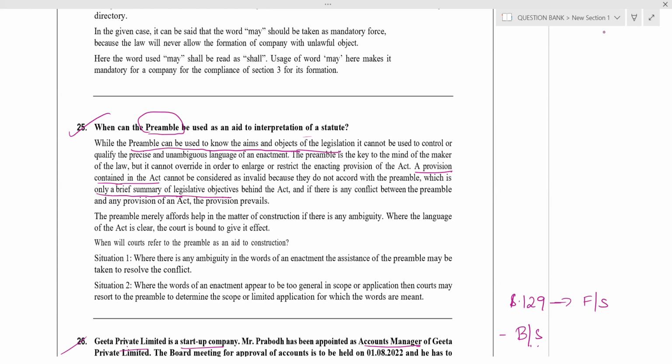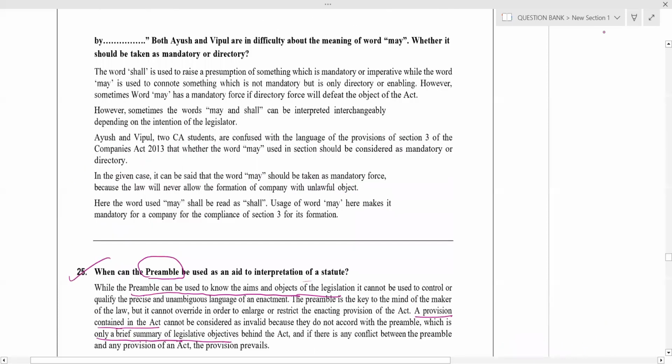The preamble just tells the aim and objective. With the help of the preamble, we cannot get full clarity. We will just know why this law, what is the objective of this law, and what is the intention of the lawmaker for creating this law. Always remember, preamble cannot override the legislation. Okay, right.